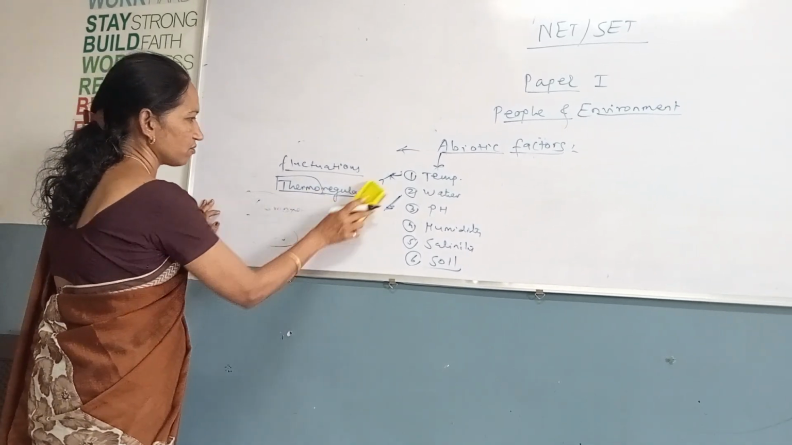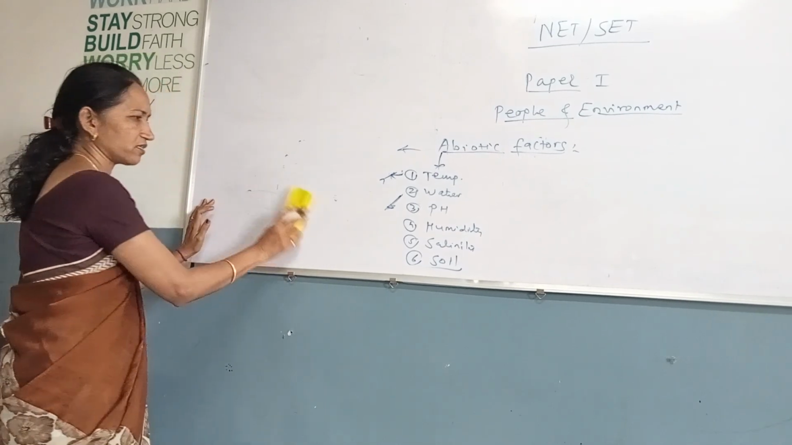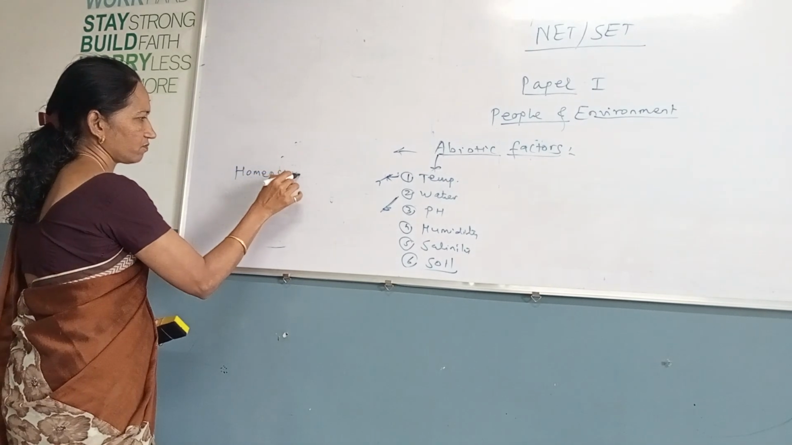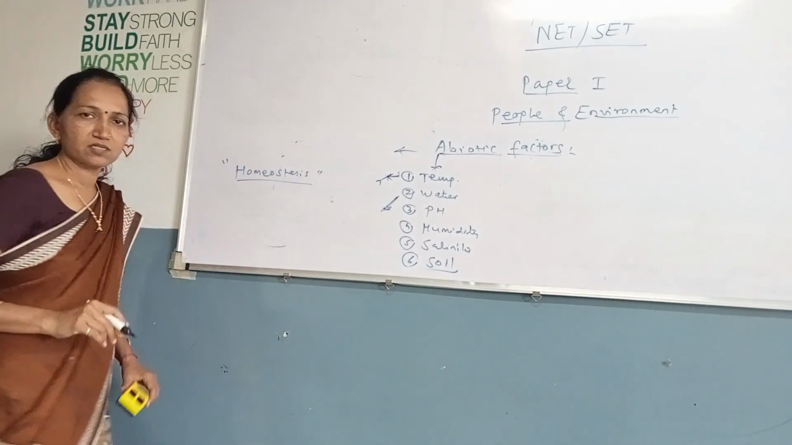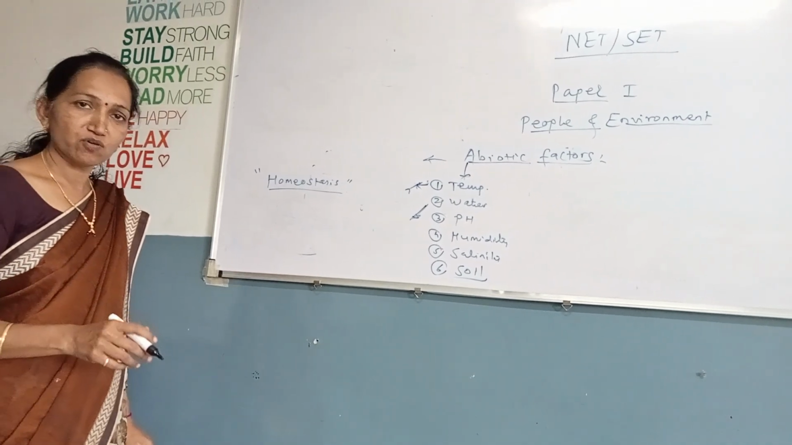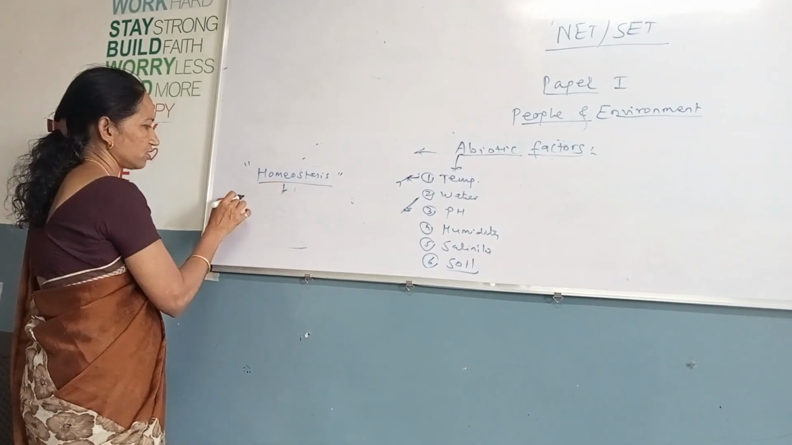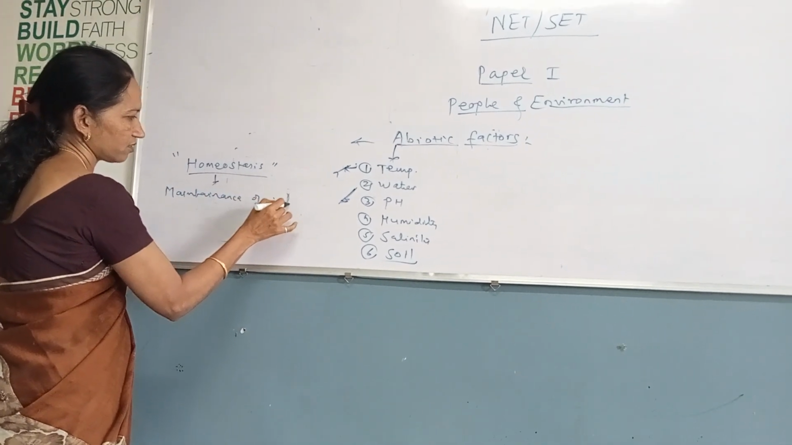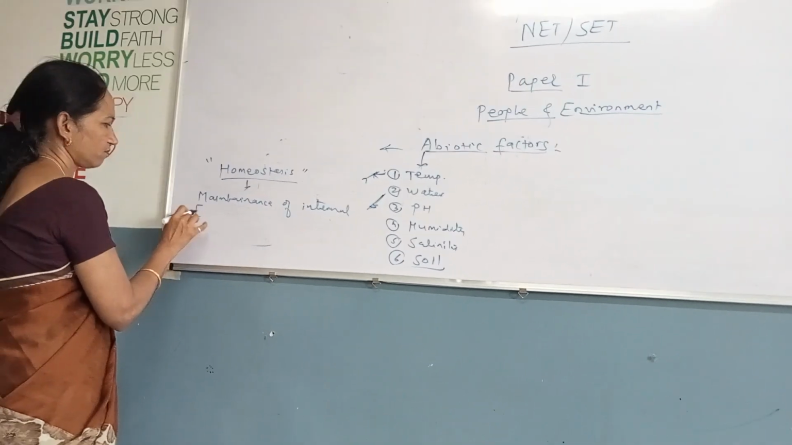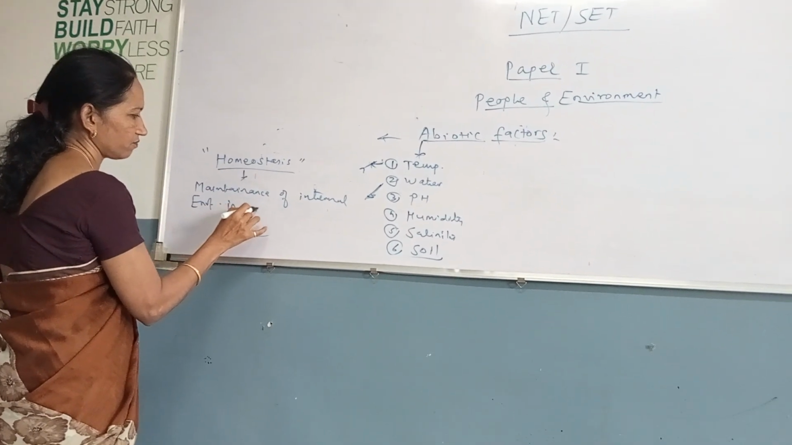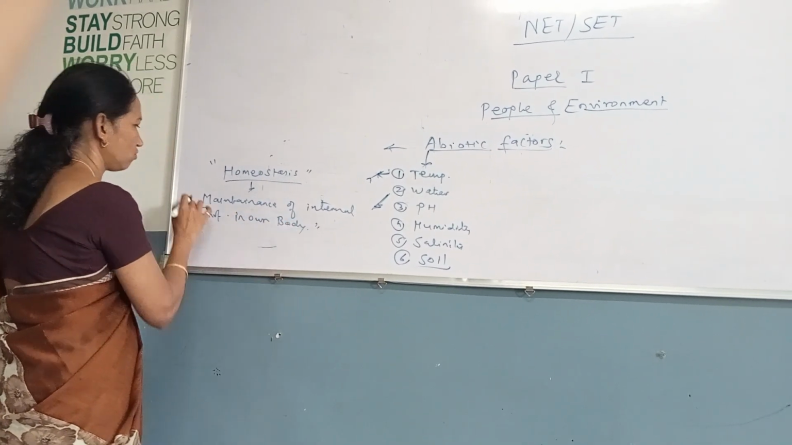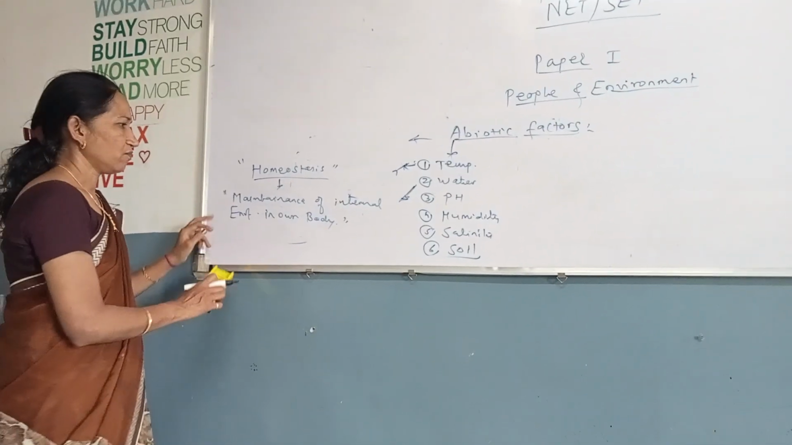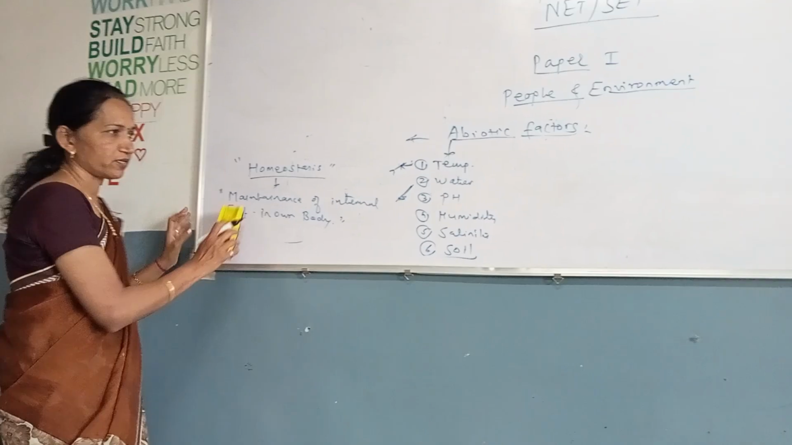Now, one of the most important medical terms related to both these factors is homeostasis. So what is homeostasis? Maintenance of the internal environment in your body. The process is called the homeostasis mechanism. This is one of the most important definitions. Take it down: maintenance of the internal environment in your body.